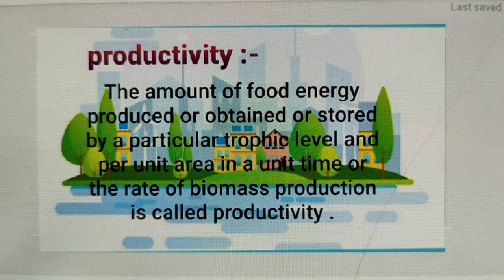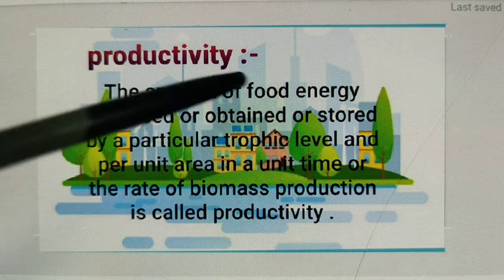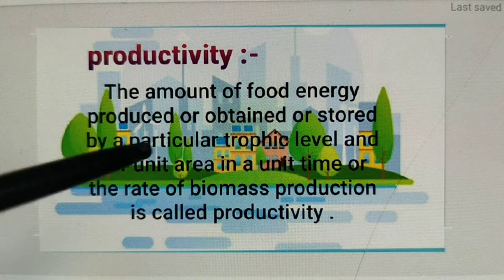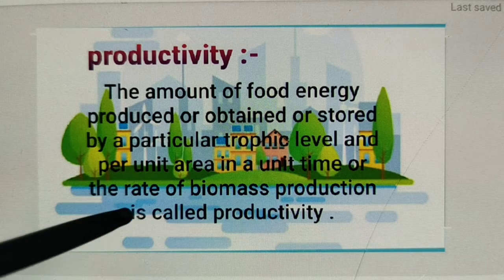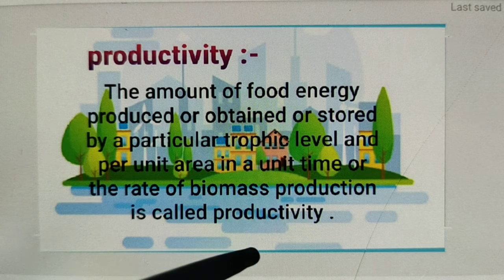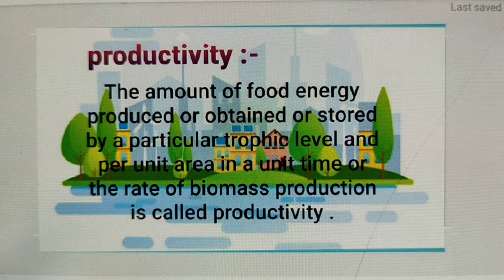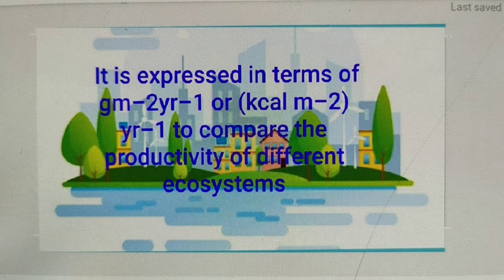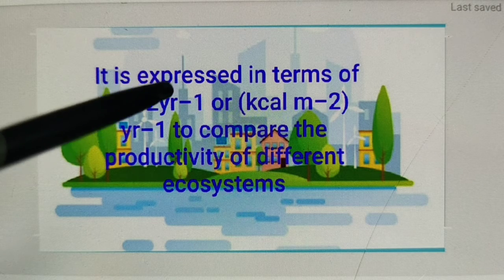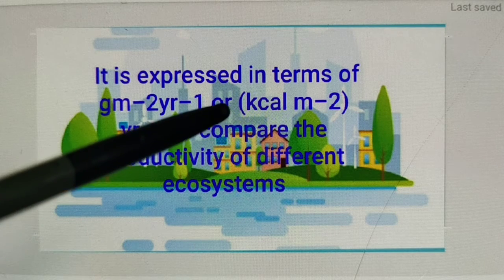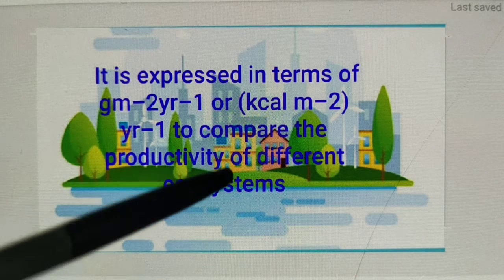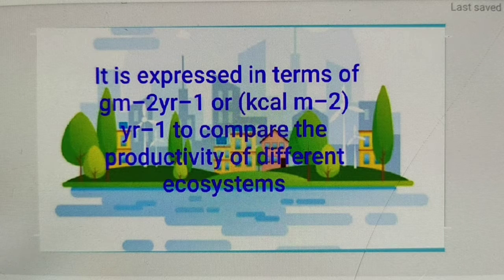And here I have written that the amount of food energy produced or obtained or stored by a particular trophic level per unit area in a unit time, or the rate of biomass production, is called productivity. Productivity is expressed in terms of gram per meter square per year, or in energy it is expressed in terms of kilocalorie per meter square per year, to compare the productivity of different ecosystems.